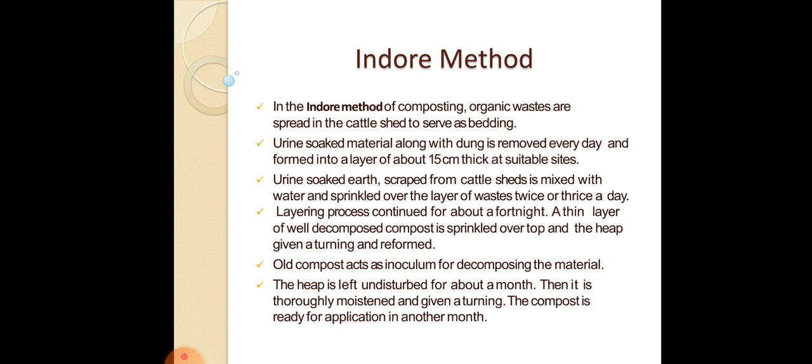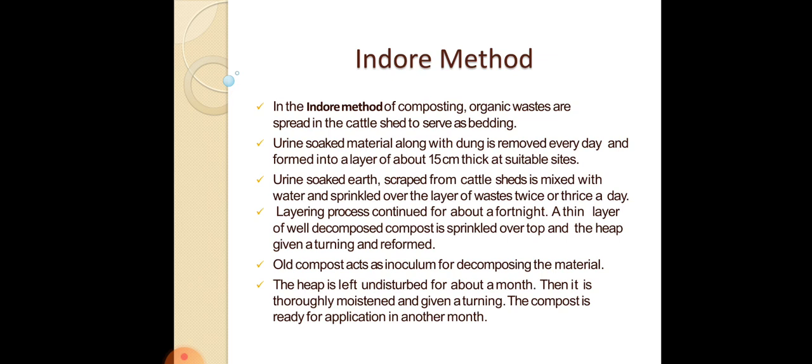The urine-soaked earth scraped from the cattle shed is mixed with water and sprinkled over the layer of waste twice or thrice a day. This layering process is continued for about a fortnight, or 2 weeks.